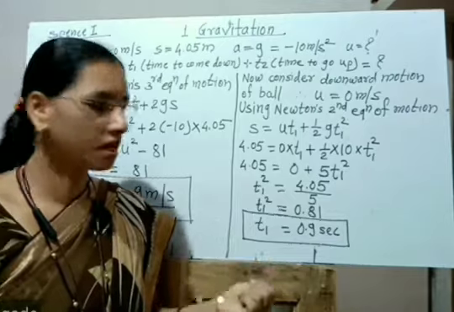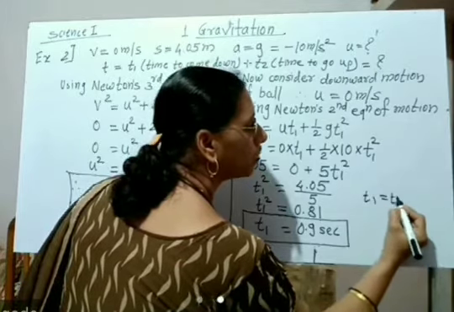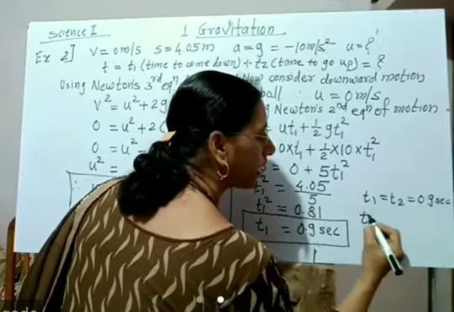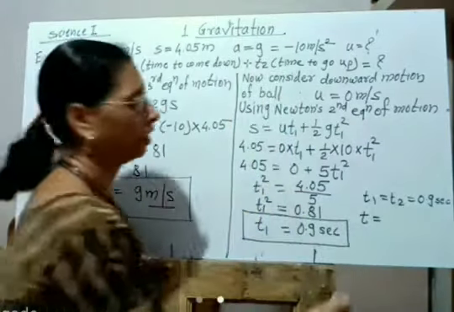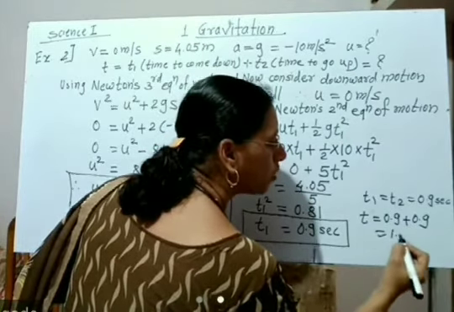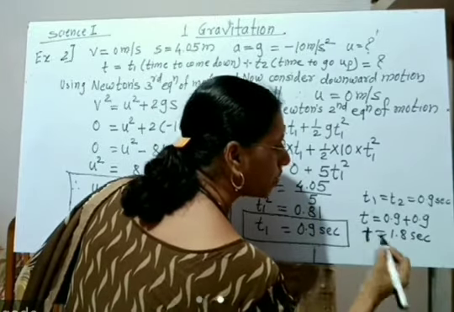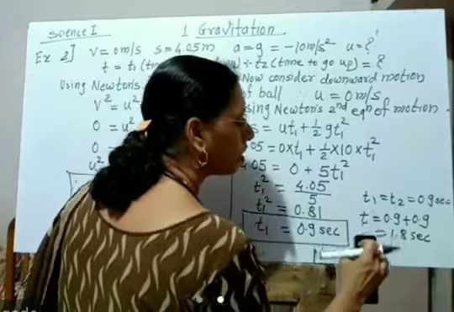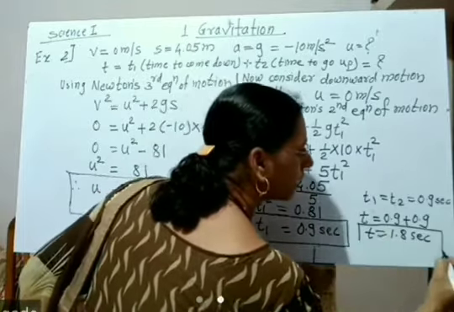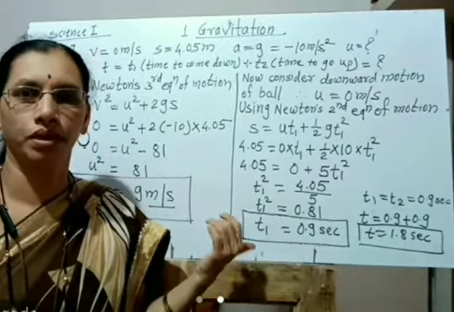G is always same, and therefore we can write here t1 is equal to t2 is equal to 0.9 seconds, and the total time to go up and come down is 0.9 plus 0.9, which is equal to 1.8 seconds. The total time required for the ball to go up and come down is 1.8 seconds. This is about the examples related to free fall.